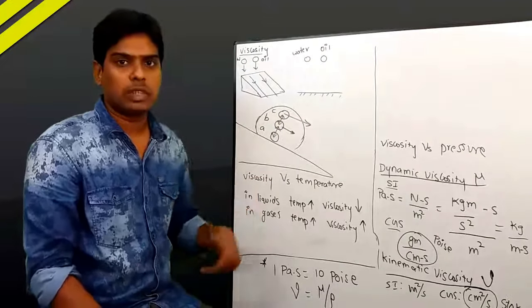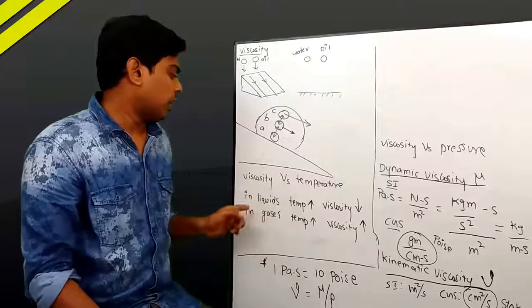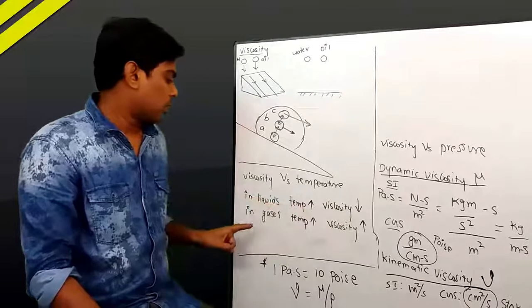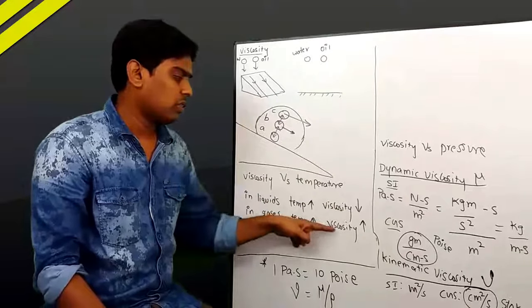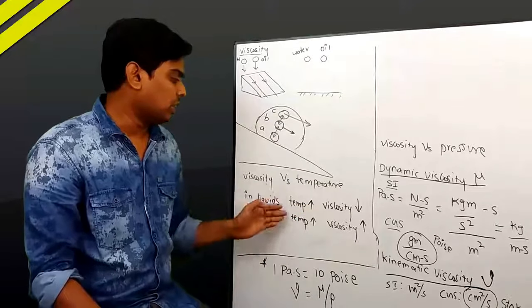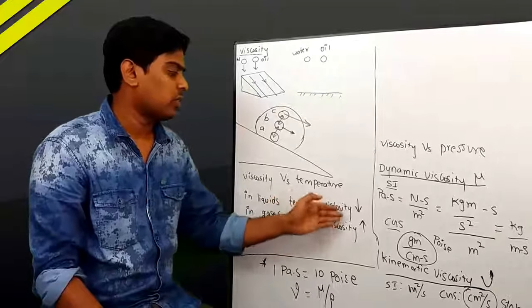Next one is viscosity versus temperature. As we know, in liquids, when temperature increases, viscosity decreases. In gases, when temperature increases, viscosity increases. See, there is a lot of difference between these two. In liquids, when temperature increases, viscosity decreases.